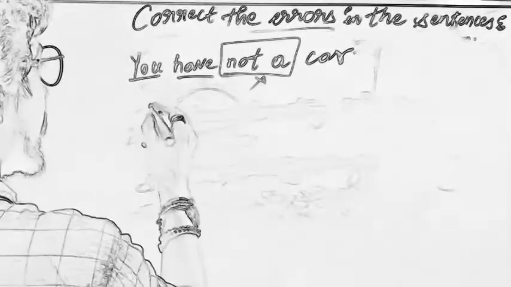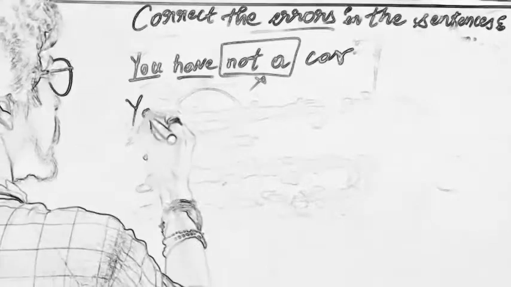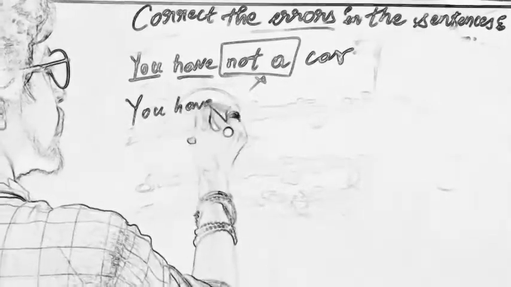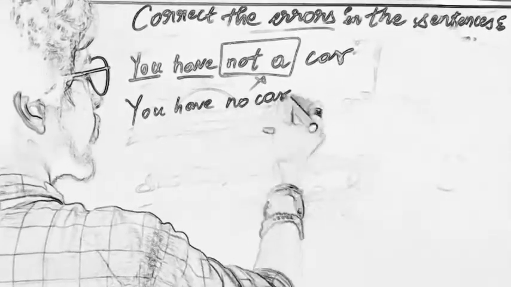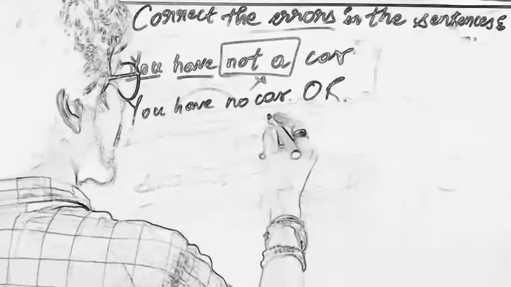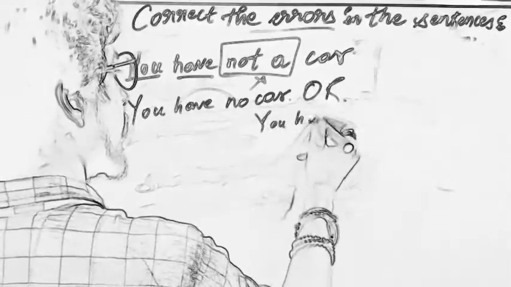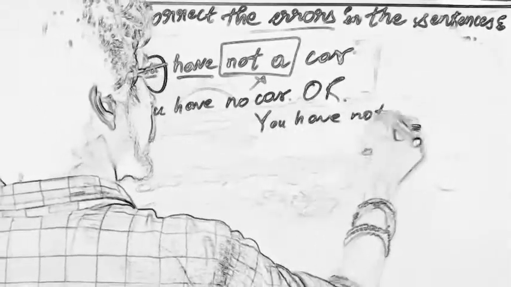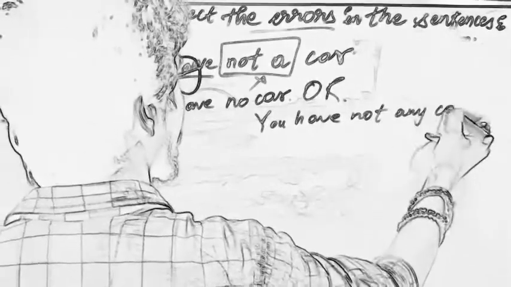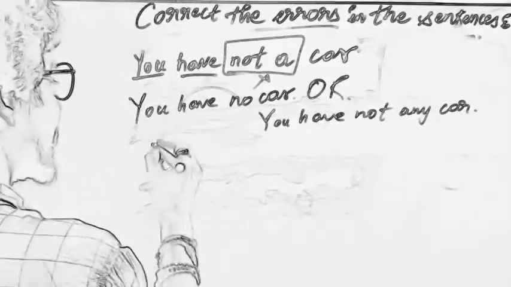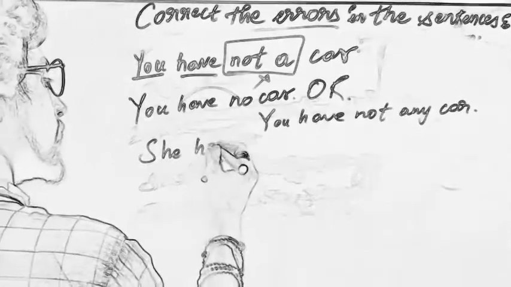So we got the error here. What is that? Not a. The negative will be: you have no car, or it can be: you have not any car. Our next sentence is: She have